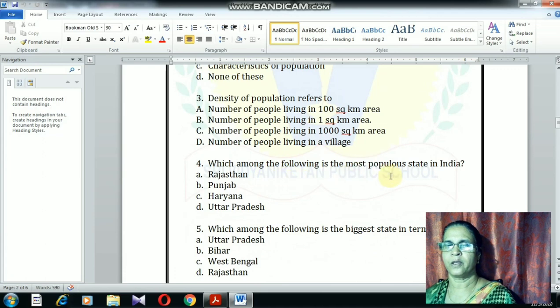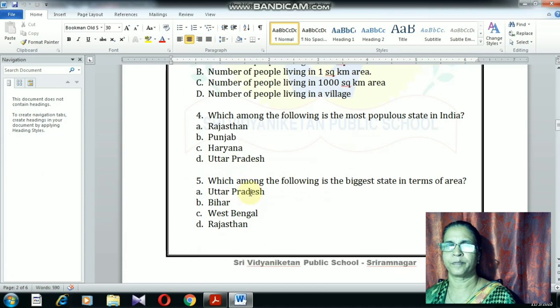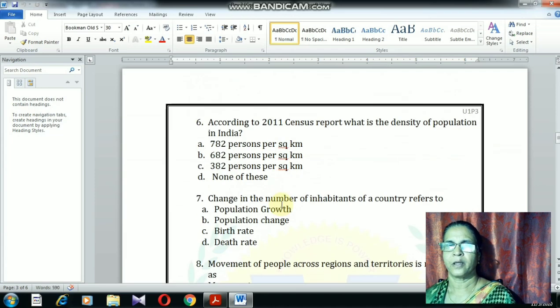Which among the following is the most populous state in India? That is Uttar Pradesh. Which among the following is the biggest state in terms of area? In terms of area, it is Rajasthan. And the next question is, according to 2011 census report, what is the density of population of India? As I told you, 324 according to 2001 report, whereas the 2011 report, the latest report, says 382 persons.